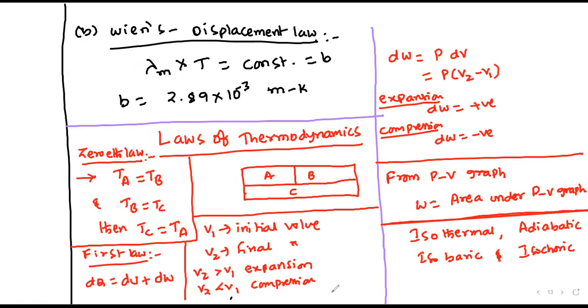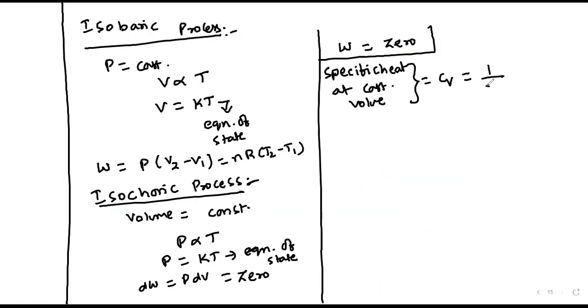Instead of dq, I can write du. So Cv equal to 1 by n times du by dT, or else the change in internal energy I can write as nCv dT.